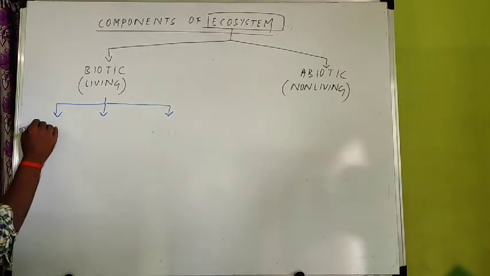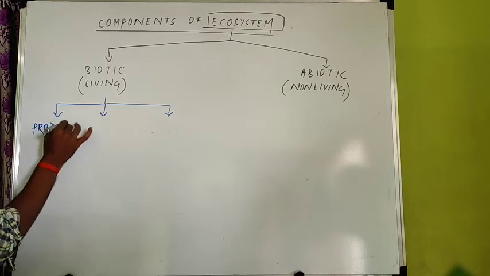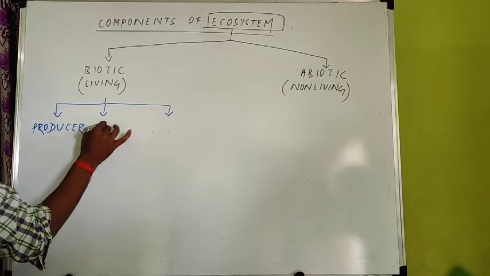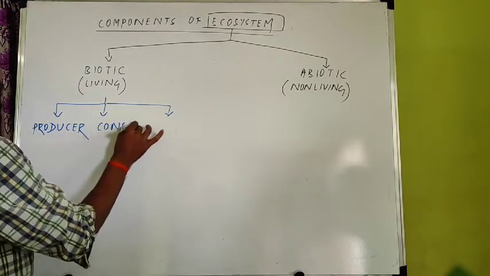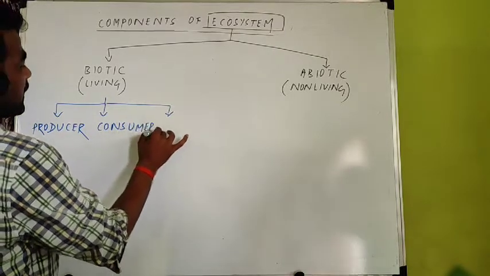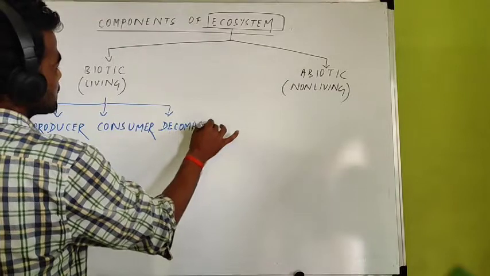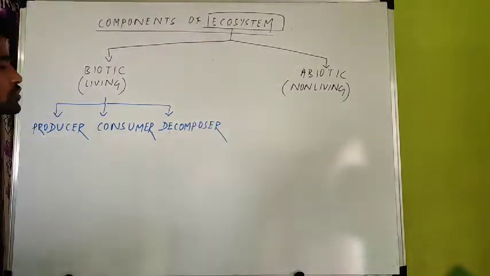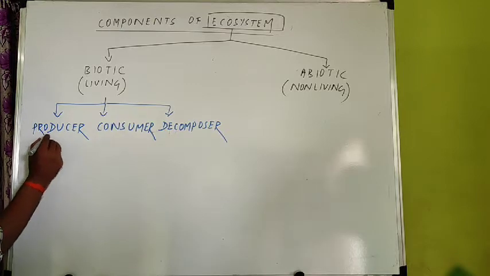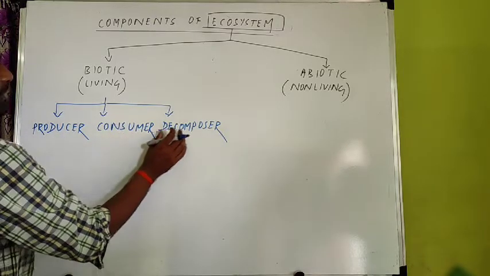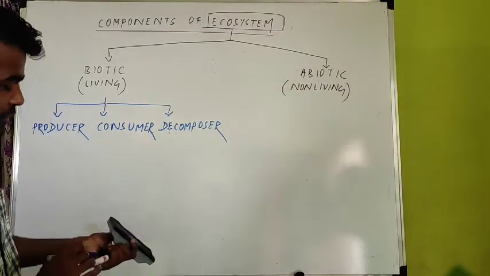Number one is producer, second is consumer, and the last is decomposer. Three types: producer, consumer, and decomposer. Producer, all of you know, means plants; consumer means animals; decomposer means bacteria and fungi.